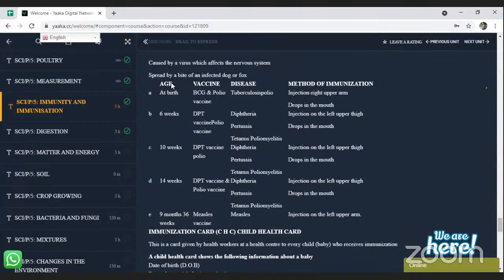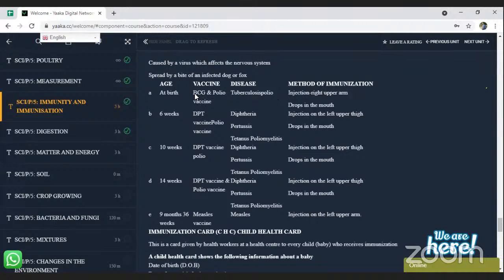So even this one, you will see here age, the vaccine, disease which is administered, and the method of immunization. So here at birth, which vaccine is given? It is polio vaccine and then BCG vaccine. So which diseases? It is tuberculosis and polio. So they can ask you to mention the diseases that are immunized, the vaccines that are administered to babies at birth.